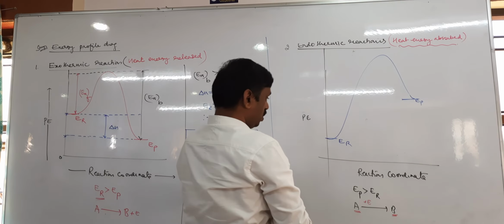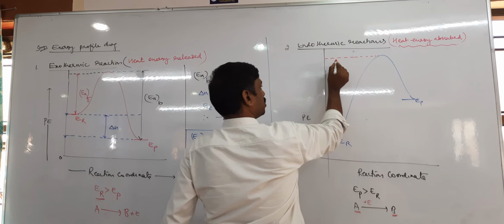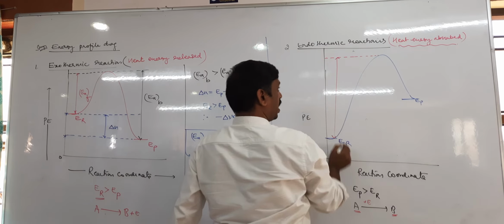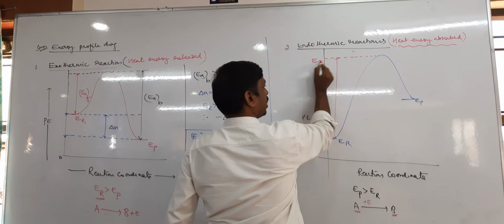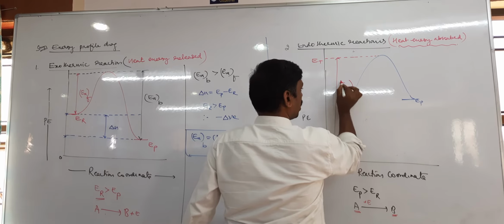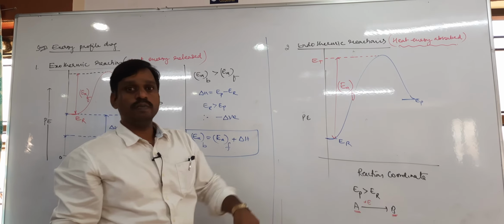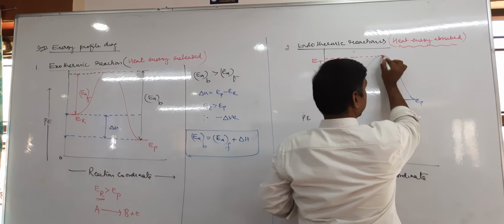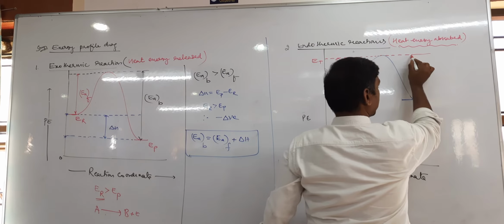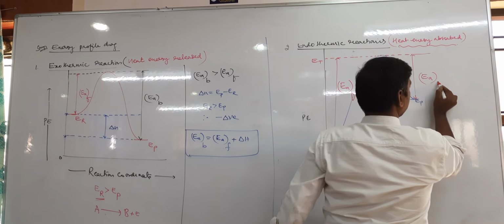So here also, this is actually the threshold energy, but we want the difference between reactant energy and threshold energy. This is nothing but activation energy. Forward or backward? Forward, because reactant converts into product. And in the same way you will get the activation energy for product converting into reactant. Here is EAB, backward.